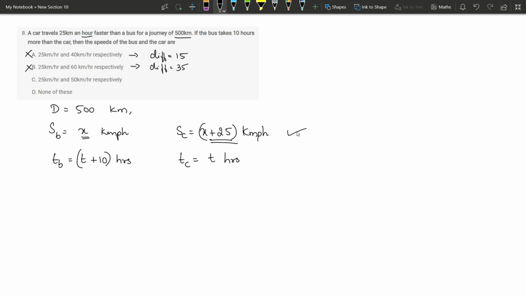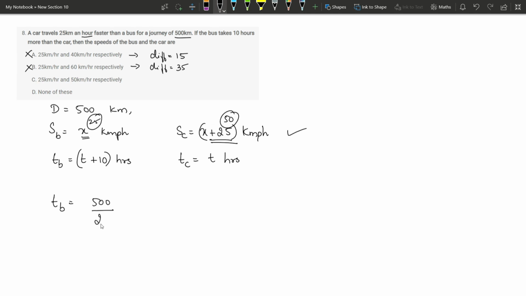Now we should also make sure it is the answer, because it should match this information also. Now we should make sure that this is the correct option, because we are just guessing. Time taken by bus, we will find out. Time taken is 500 divided by, this is supposed to be 25 and this is supposed to be 50.